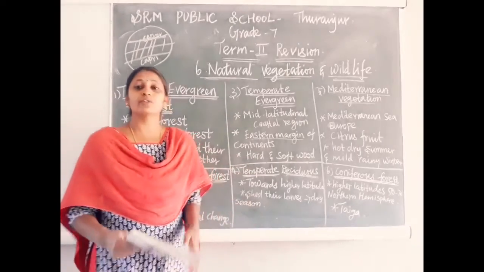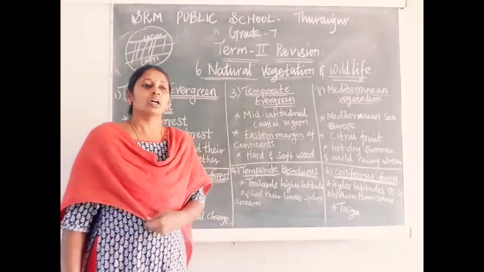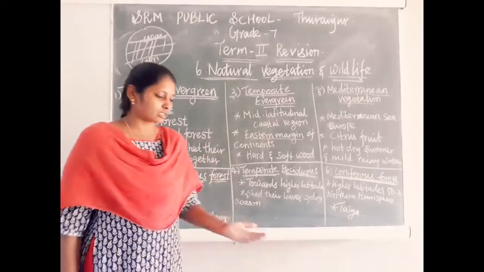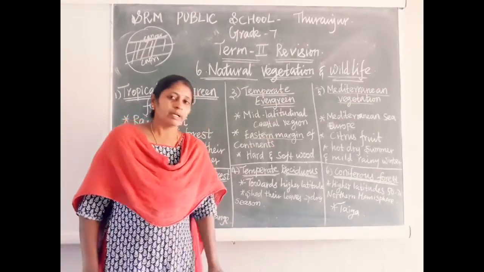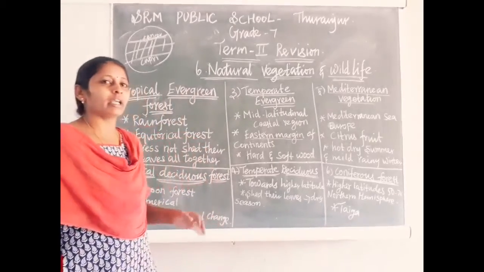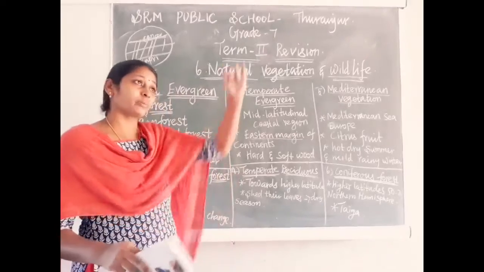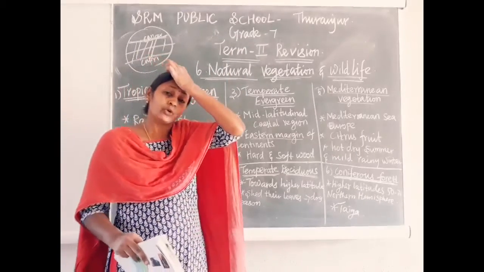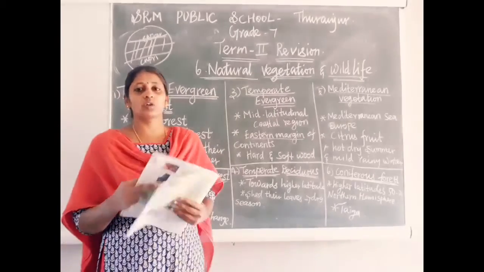Then we have some grassland also. In our area, grasses grow only a little, but in many areas of the world, sometimes the grass will grow up to 3 to 4 meter height. So grasslands are present throughout the world.